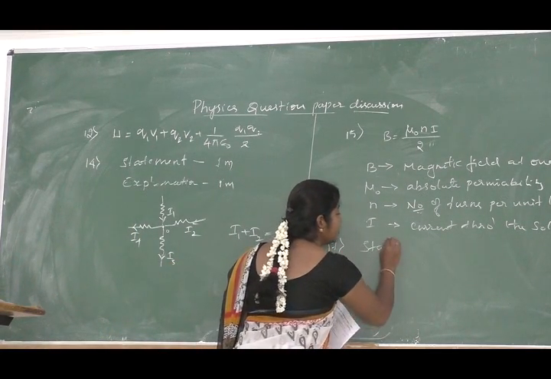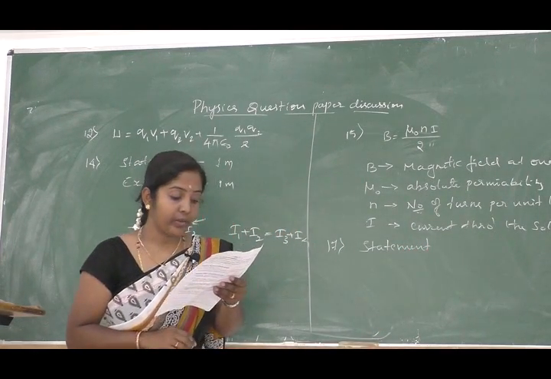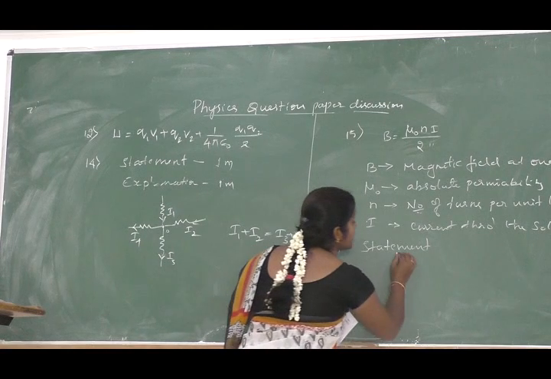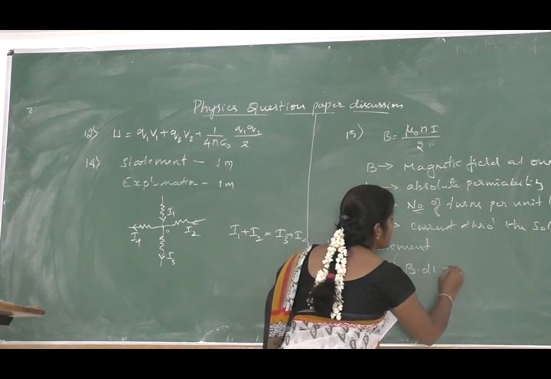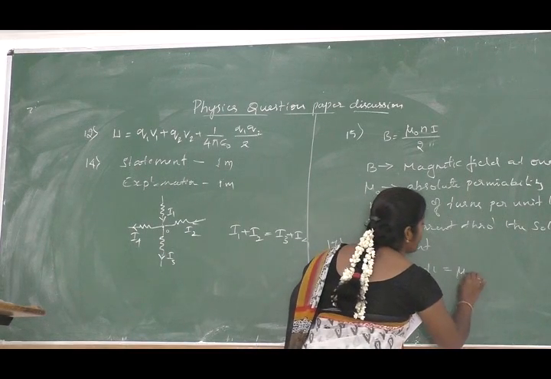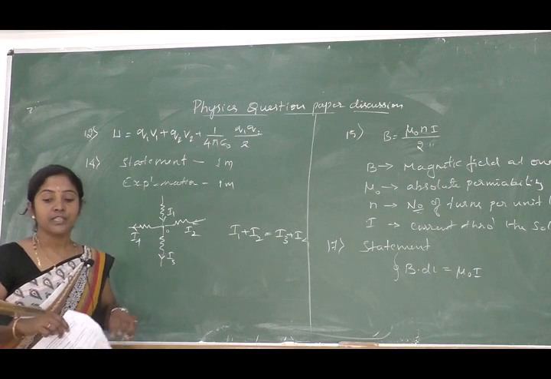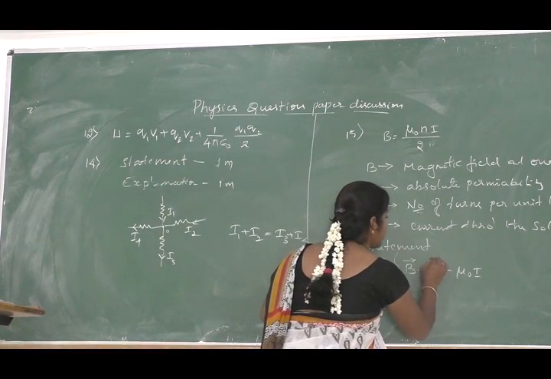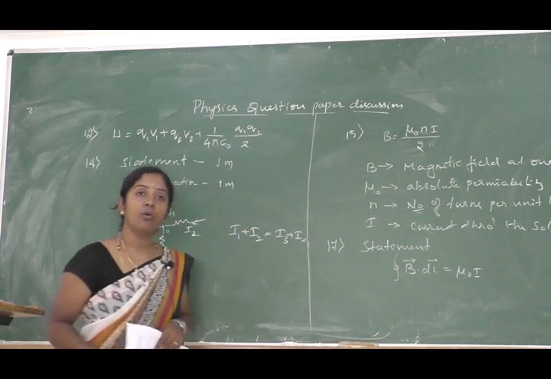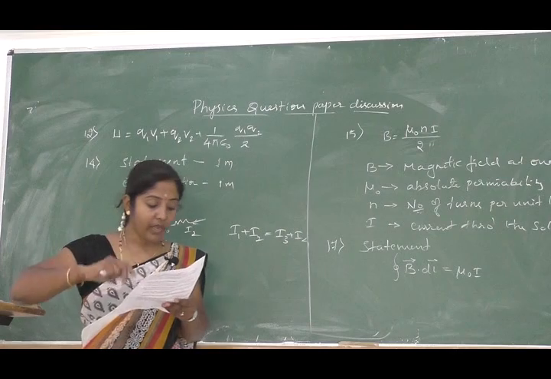Then you have to write the equation. Equation is integral of B dot dl is equal to mu naught into I. So this is the equation of Ampere's circuital law, right? Write it in vector form because magnetic field is a vector and dl is also a vector. For this you'll get 2 marks.